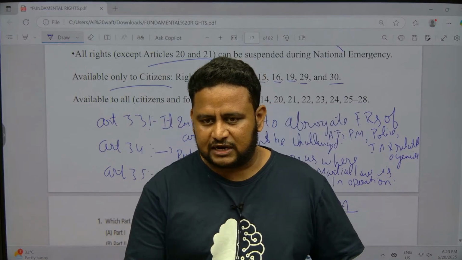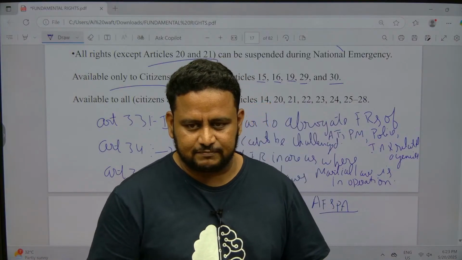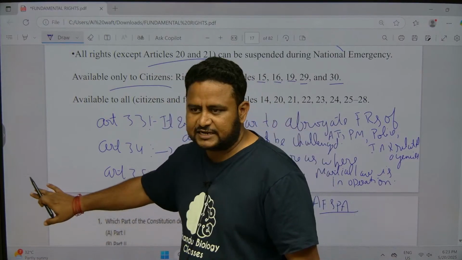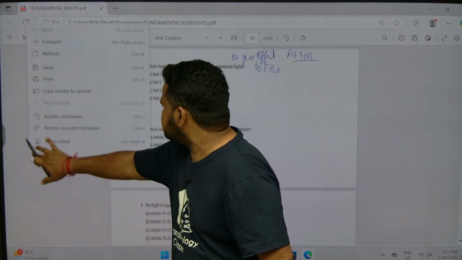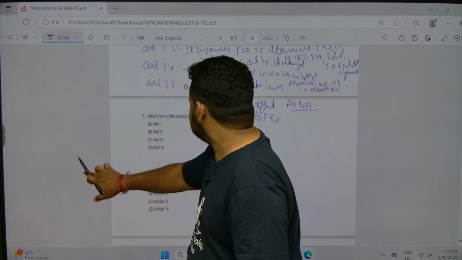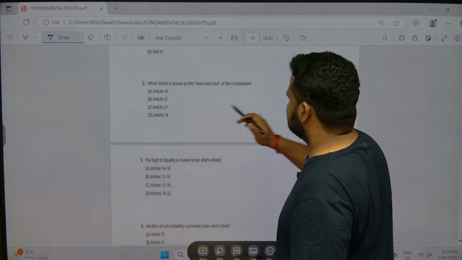Okay, so now let us relook certain questions which you have left, and we will solve these questions and then wind up the class. Is it clear till here? All right. This question we already solved. Heart and soul of the Constitution, Article 32.